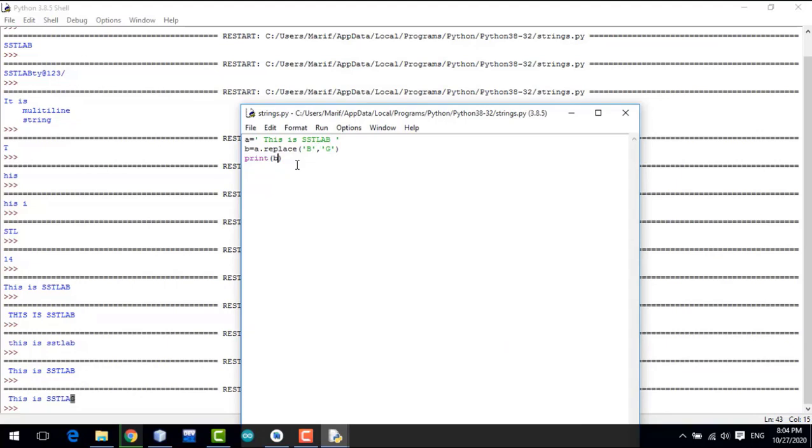So this was all about strings. This was the first part of the string. In the next part we will discuss other different methods on the strings, because as I have mentioned in the start of the lecture, the string is a very important part of any language, and in Python string has a variety of, you can say, function methods. So we will study the other methods and other different properties of string in the next lecture. So I hope you enjoyed this lecture. In the next lecture, we will study more concepts of the string. Till then, Allah Hafiz.